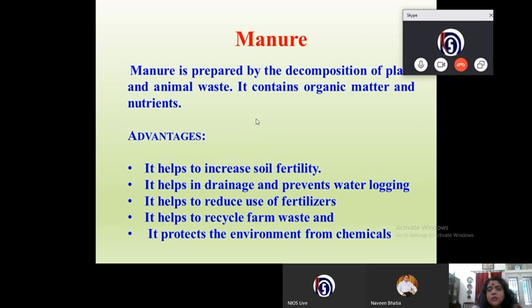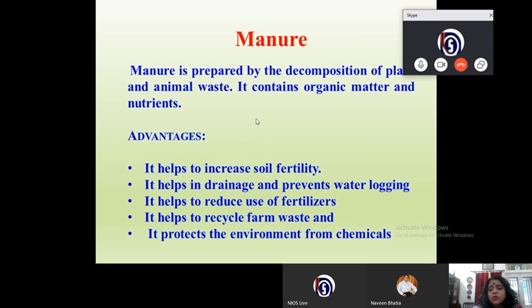If a nutrient is less in the soil, then it can be added in two ways, either in the form of manure or fertilizers. Manure is prepared by the decomposition of plant and animal waste. It contains organic matter and nutrients. What are the advantages of manure?